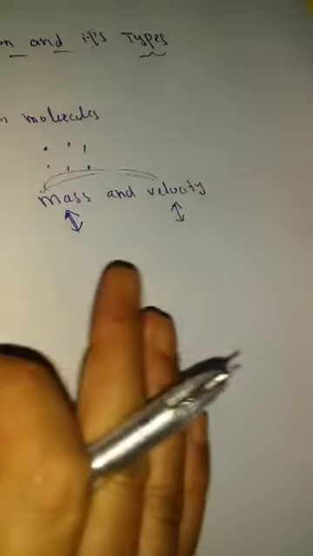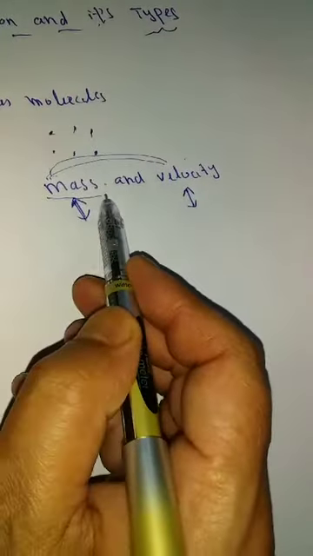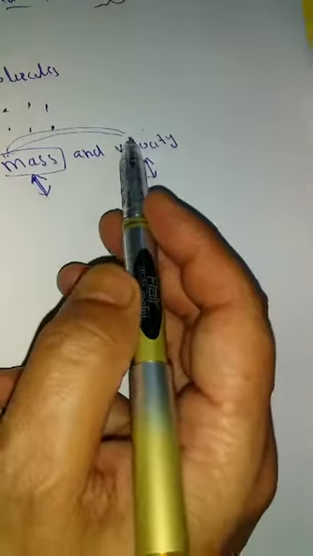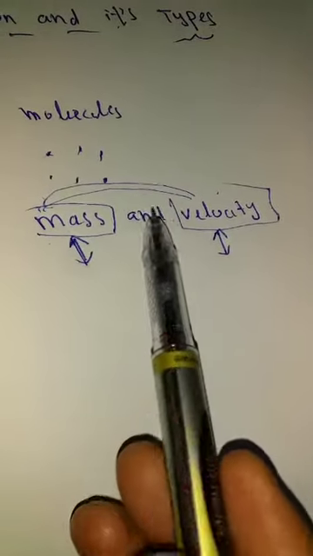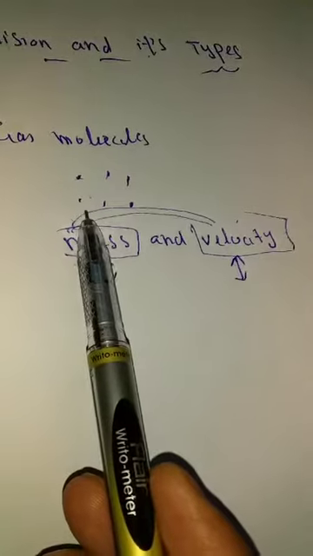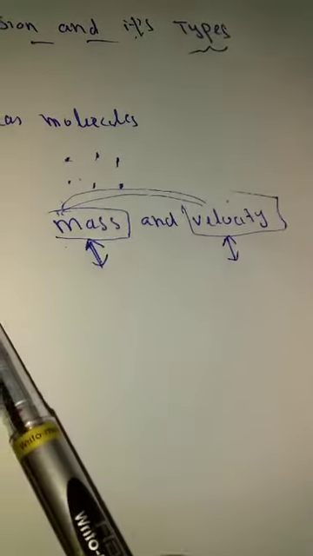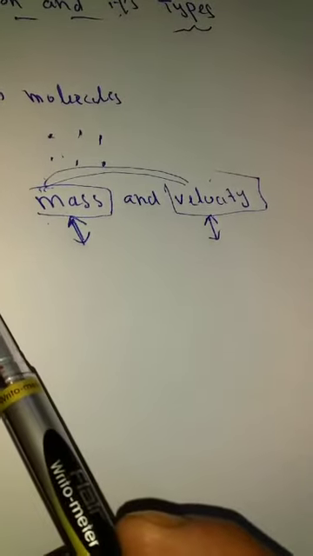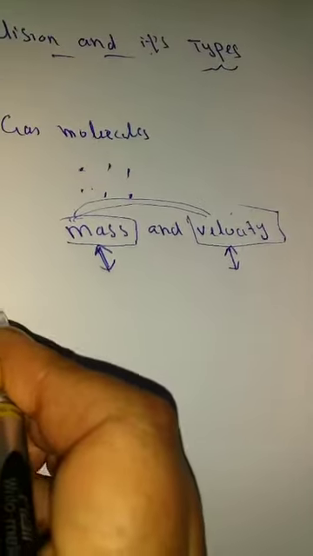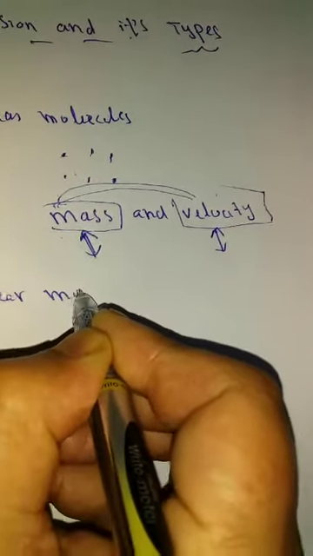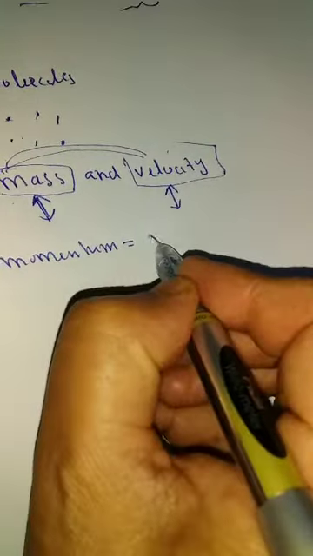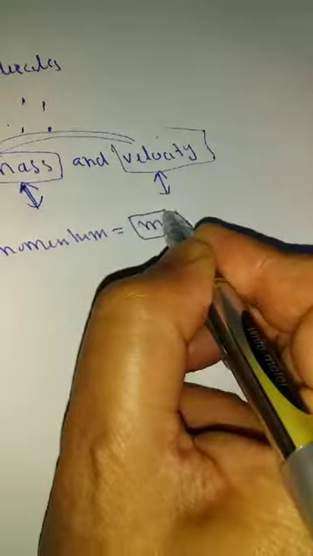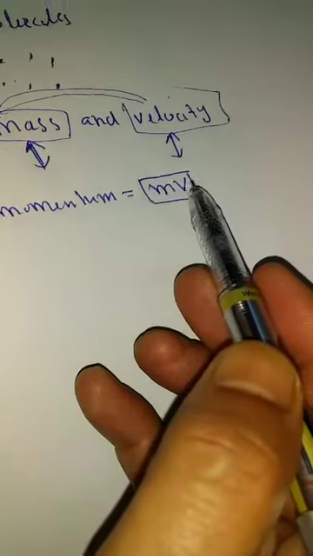We will see what are the quantities in physics in which mass and velocity are involved. We studied in the previous class the linear momentum. In collision, mass and velocity are involved, and the quantity in which mass and velocity are involved is called linear momentum. Linear momentum is the product of mass and velocity, the quantity of motion.